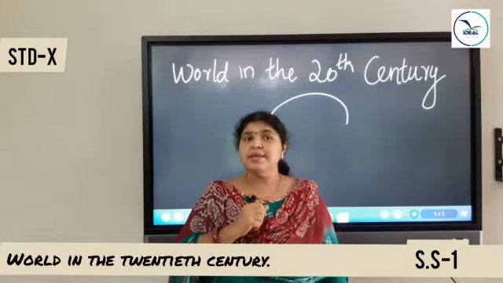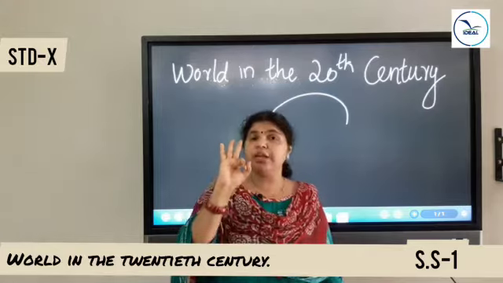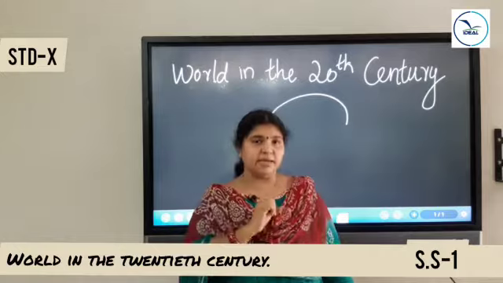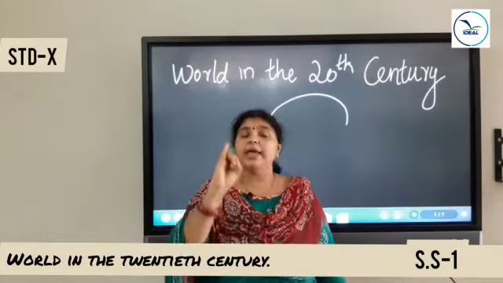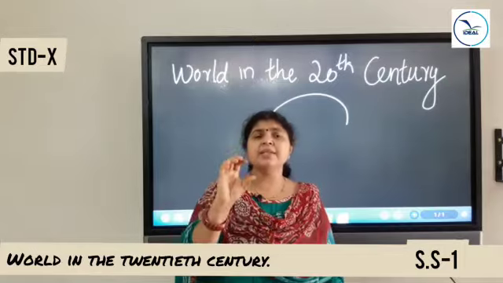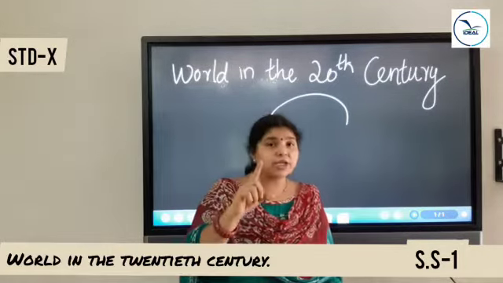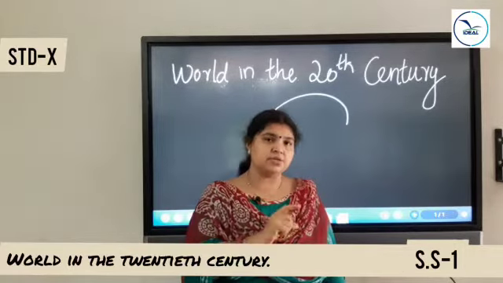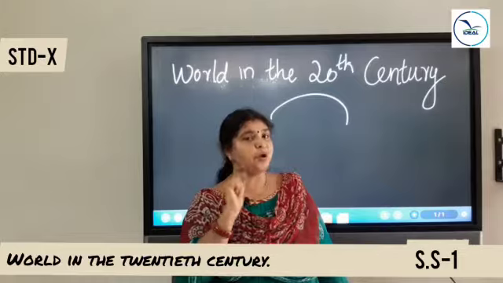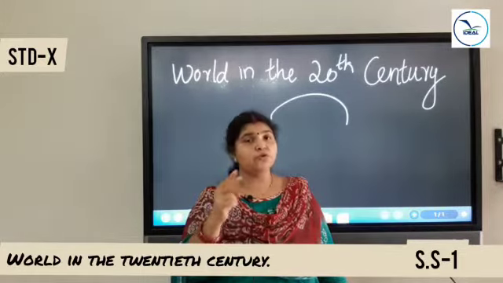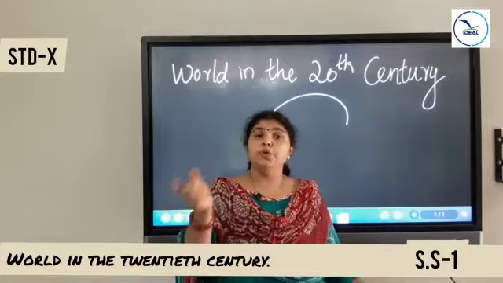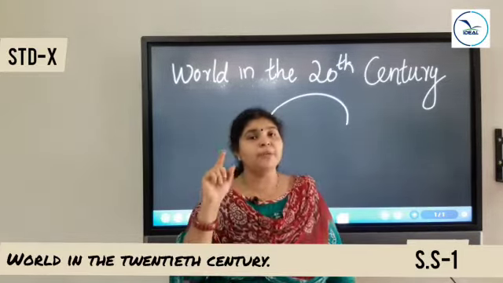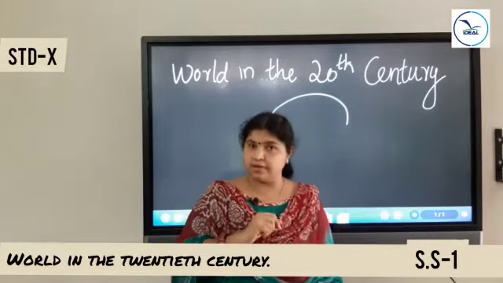So, dear students, in this class we learnt about three important isms: capitalism, colonialism, imperialism. Capitalism means the economic system in which production and distribution are in the hands of capitalists with an intention to increase profit. Secondly, we learned about colonialism. The European countries established trade relations with Asian, African, Latin American countries.